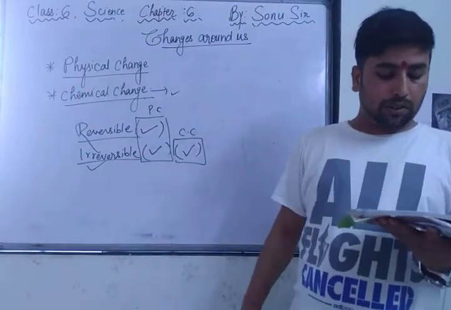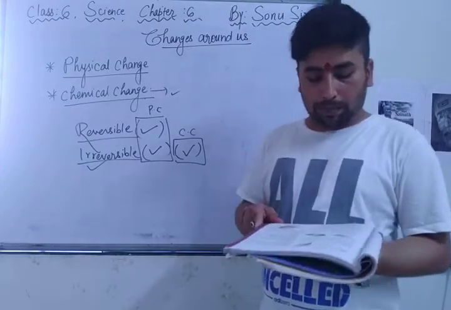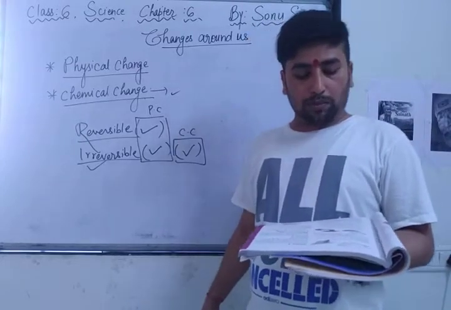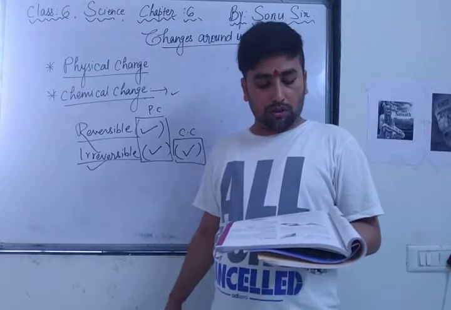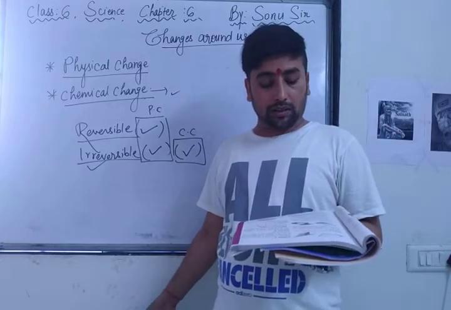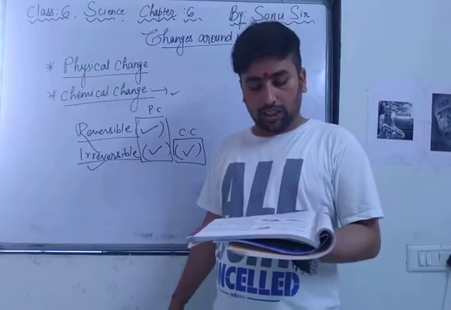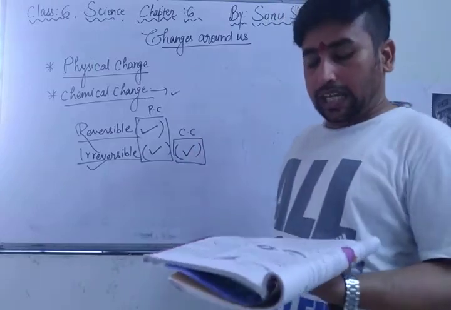Was it possible to get the balloon back in its original shape and size? Was the size of the paper the same before and after making an aeroplane? Was it possible to get back the ball of dough again? What do you conclude? In each of the three activities, it is possible to get back the material with which we started our activity. If the answer is yes, it means the changes occurring in the activity can be reversed.